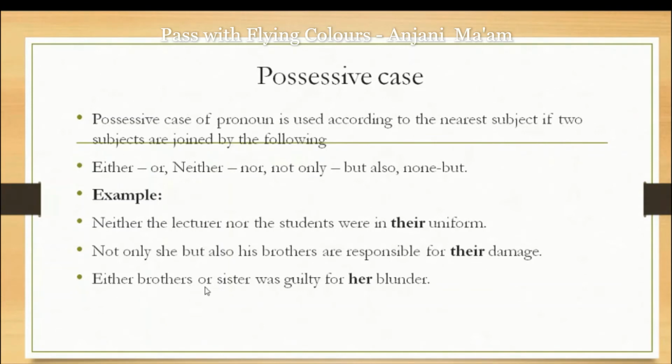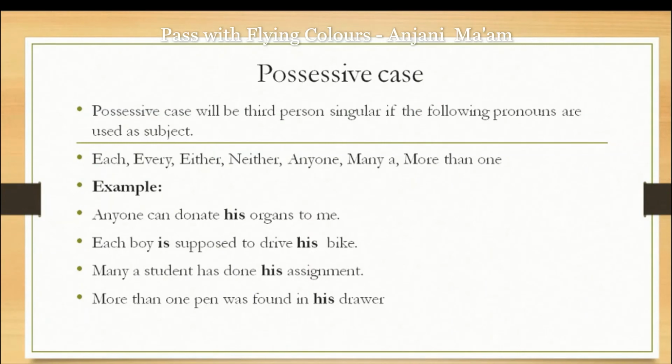Next, either brothers or sister. In this sentence, after or, sister is singular. That's why the verb is also singular, was, and the pronoun is also singular, her. Hope you have understood. Next, you have to remember these: each, every, either, neither, anyone, many a, or more than one. Whenever any sentence starts with these words, the possessive case will be singular, and that singular will be his. We can't use her. Only the possessive case his will be used here.